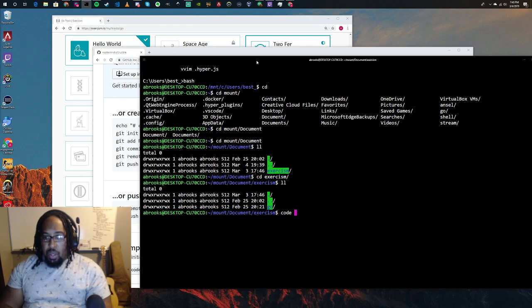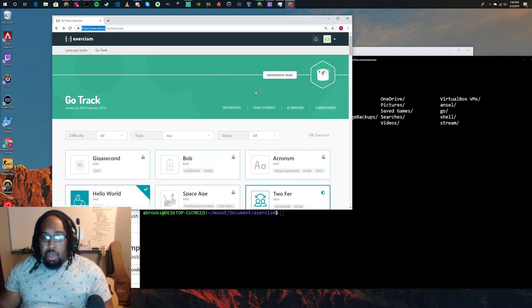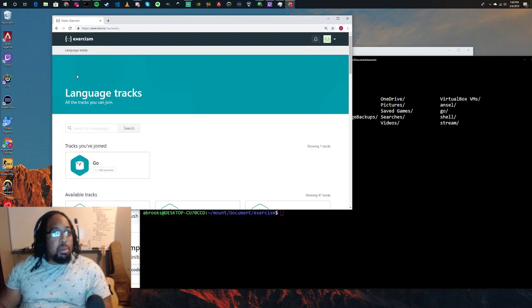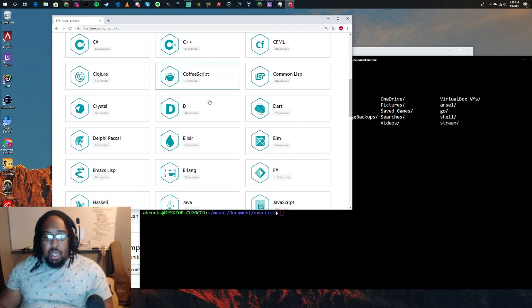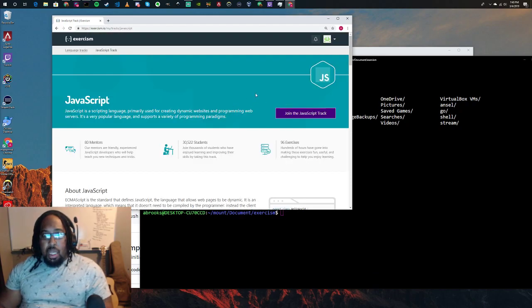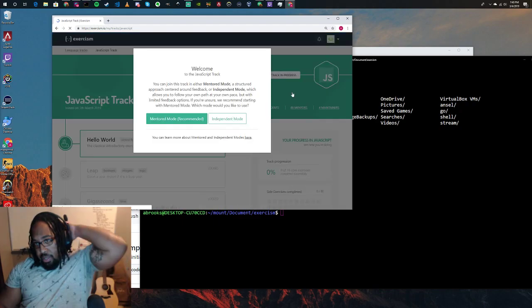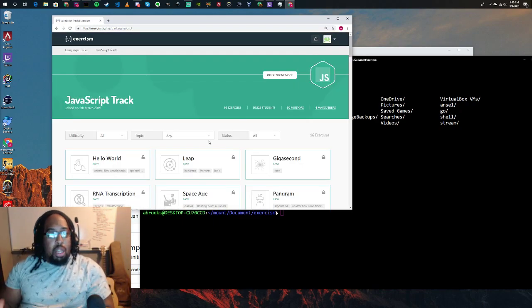So if we actually switch tracks, right here it says Go, because that's the language I started with, and I'll actually show you. Let's see if I can switch language tracks. Let me switch to a different one and pull down some information from a different language track. Let's go with the JavaScript one. If I join the JavaScript track, and I'm going to go to independent mode, so I have access to all the stuff.